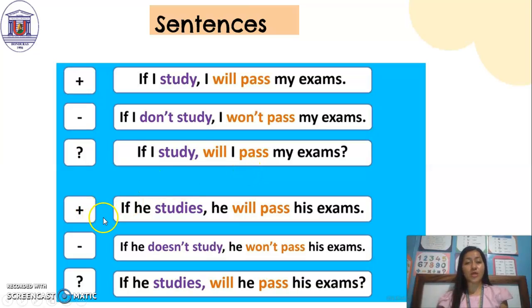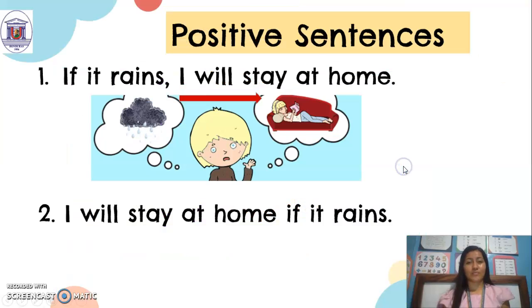Then we have third person. If he studies, he will pass his exams. Negative. If he doesn't study, he won't pass his exams. Next one, interrogative, in third person. If he studies, will he pass his exams? I'm asking a question. It's a question.